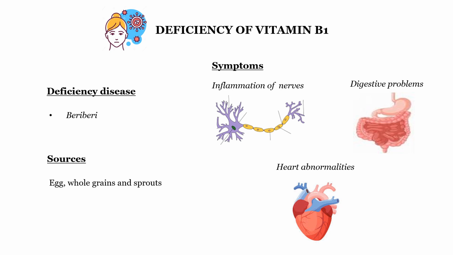And how can you correct this disease? By eating egg, whole grains and sprouts. These are the sources of vitamin B1: egg, whole grain and sprouts.